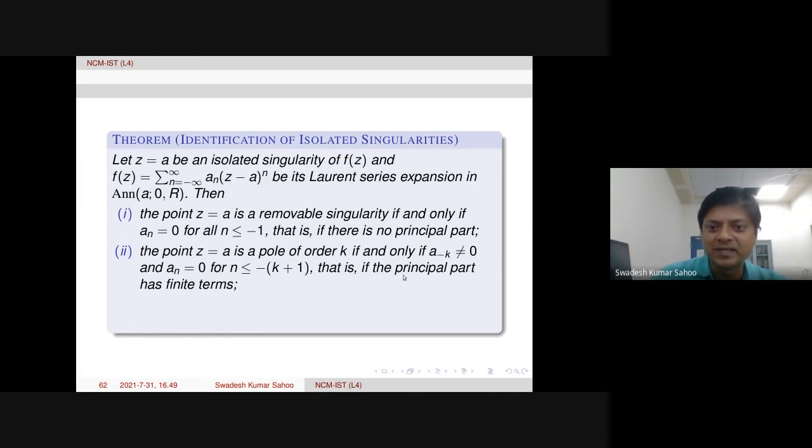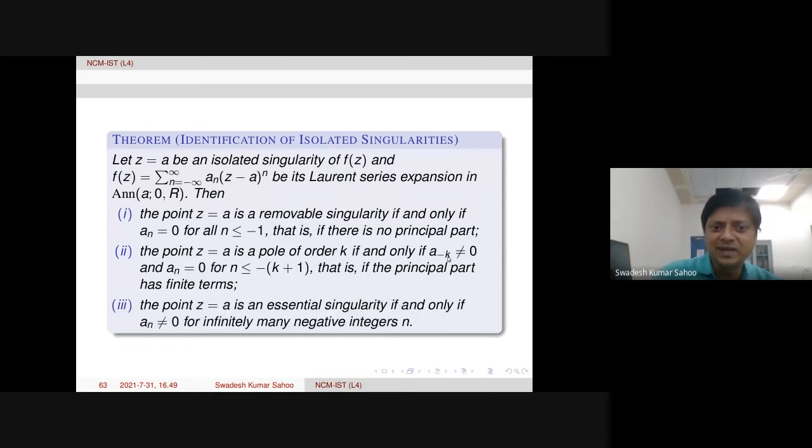That is, if the principal part has finite terms, isn't it? a minus k is non-zero, but for the other terms on the left-hand side, the other terms in the principal part are vanishing. Therefore, when it has a finite number of terms in the principal part, then that point z equal to a is called the pole of order k. k is coming from this, a minus k.